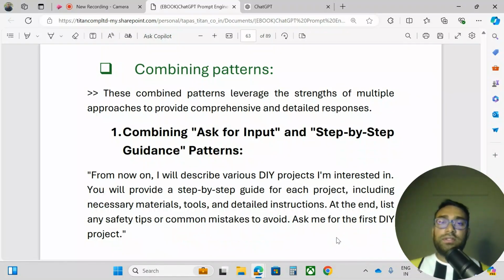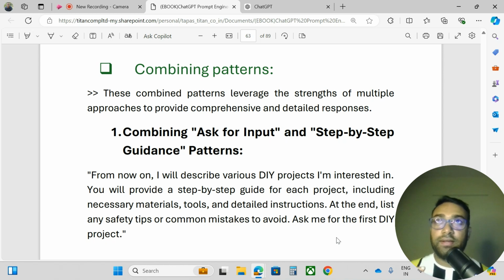Okay, so in this video we will learn another different pattern, that is the combining pattern. It is very easy and self-explanatory. Combining pattern means we will combine patterns: one, two, three, or four patterns together, and using those patterns we will ask ChatGPT or any other artificial intelligence tool. It will provide us the answer.